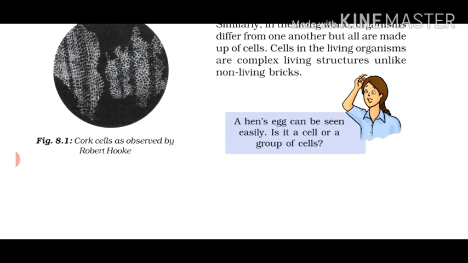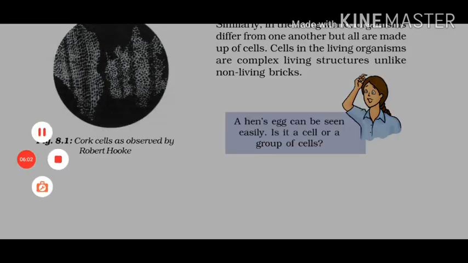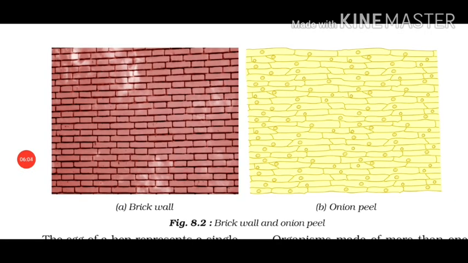The egg of a hen represents a single cell, and it is big enough that it can be seen by unaided eye. But how do scientists observe and study the living cells? The instrument which is used to see cells is microscope. So microscope is an instrument which is used to magnify the very small objects which cannot be seen with the naked eye. It was first discovered by Leeuwenhoek.